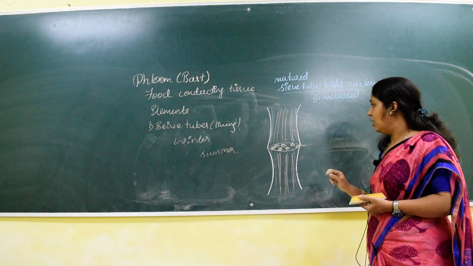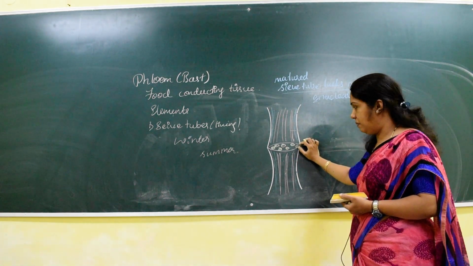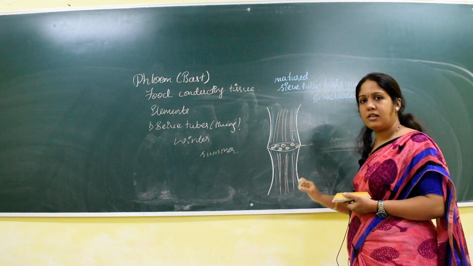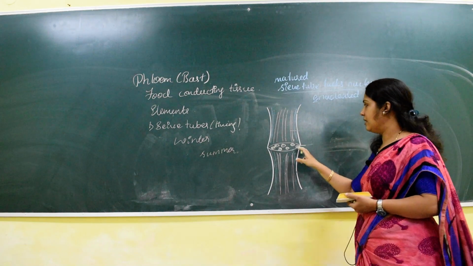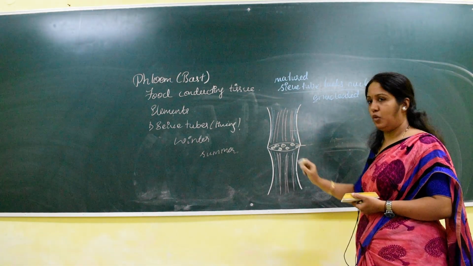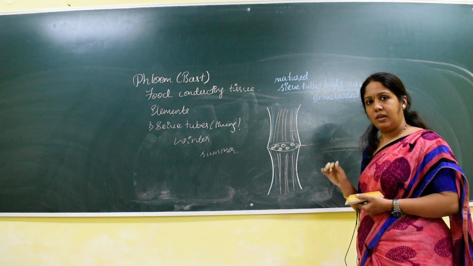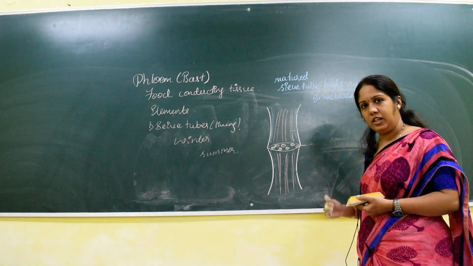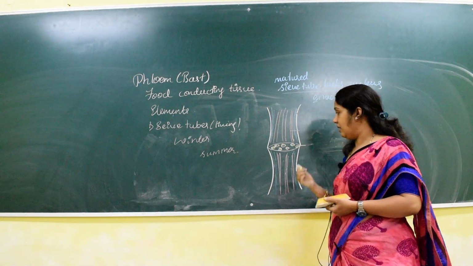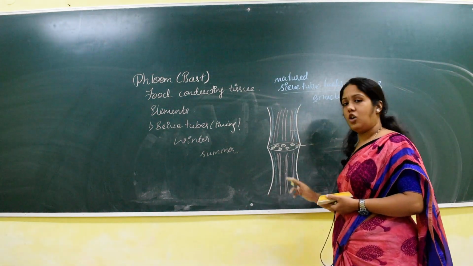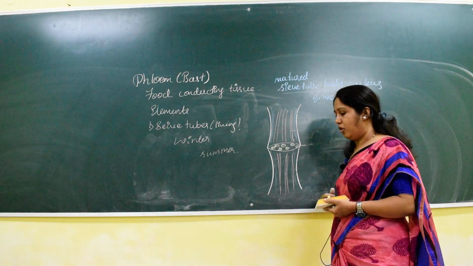Next, the sieve tubes are interconnected by a plate-like structure called the sieve plate, which contains numerous pores called sieve pores. During the time of winter the callus starts depositing inside the sieve pores, hence the sieve pores will be blocked, which mainly decreases the translocation rate. But once the summer season or spring season arises, the callus is dissolved and the sieve pores are released. So this is about the sieve tubes.